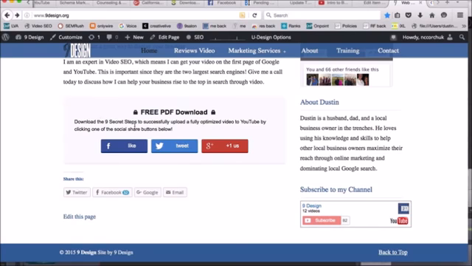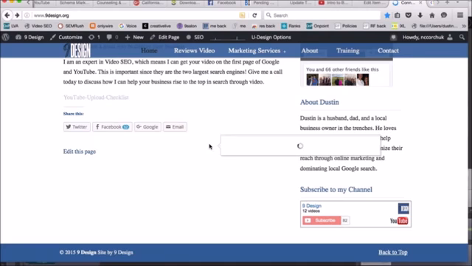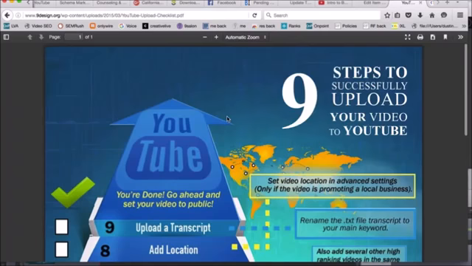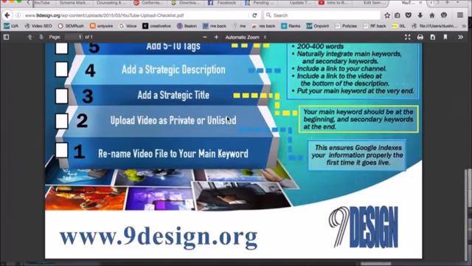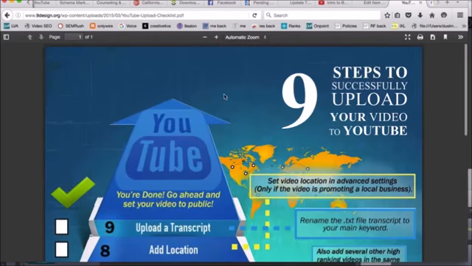And so let's just give it a try. We will click the Google plus one. And after we've plus one'd it, it unlocks the checklist right here. And you can click that link. It takes you to my 9 steps, and you can download this, print it out, or save it to your computer. And so now they get this for free, and in the process, we got a Google plus one.